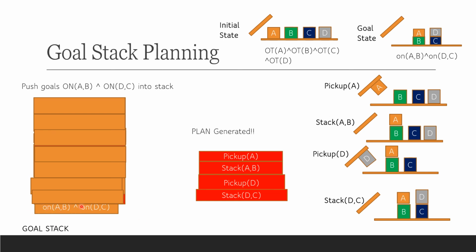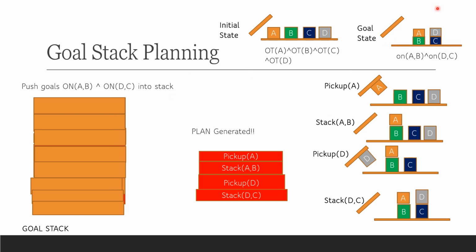Remaining is on AB. Is on AB satisfied? Yes, on AB is satisfied. Is on DC satisfied? Yes, on DC is satisfied. We'll remove this from the goal stack, and this is the plan which we have got. The system recommends this sequence of actions to be followed in order to move from the initial state to the goal state. We started with the backtracking.